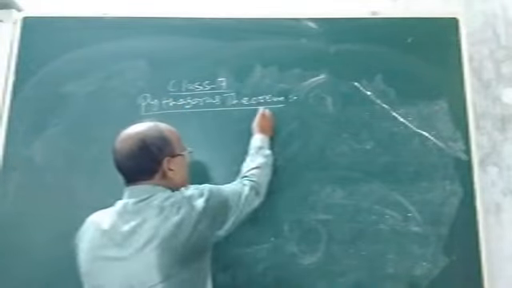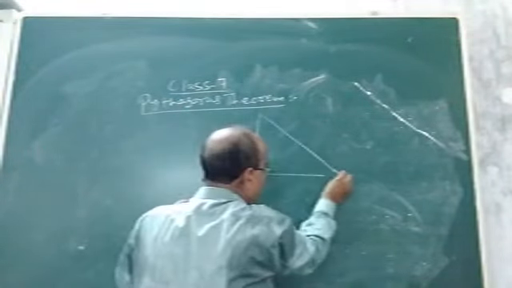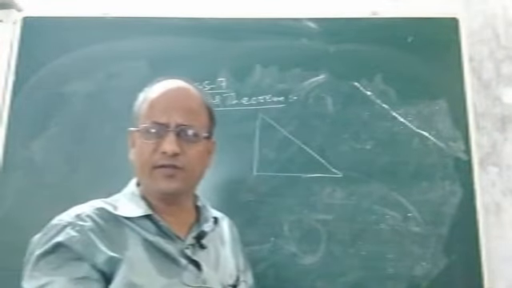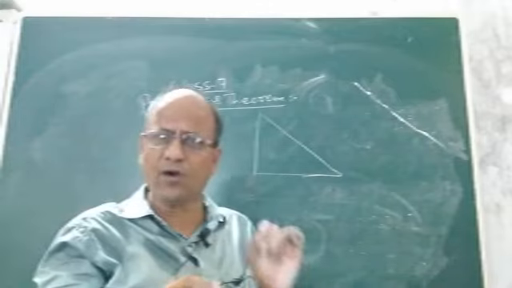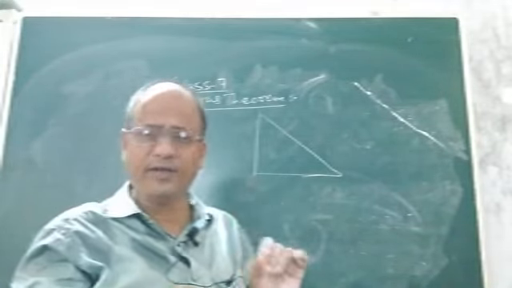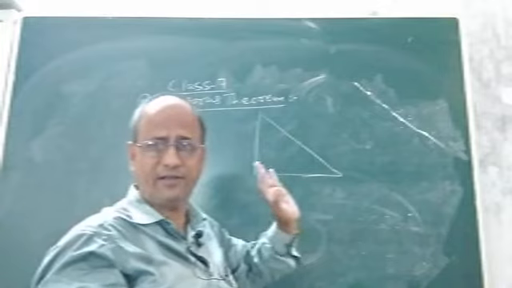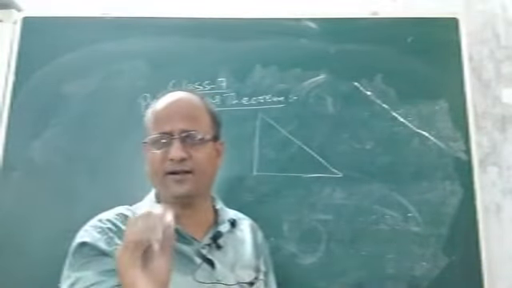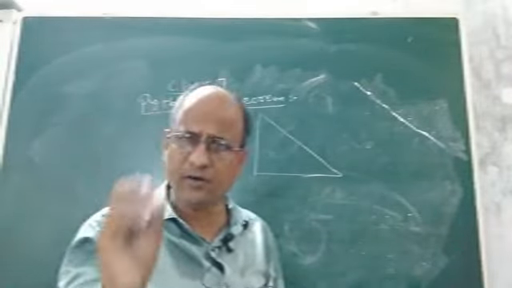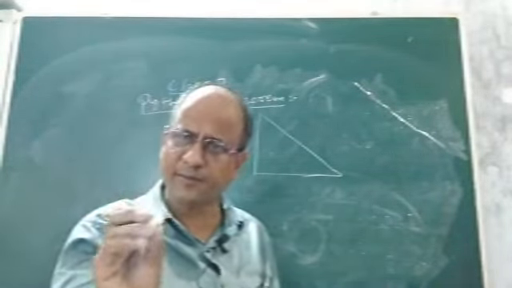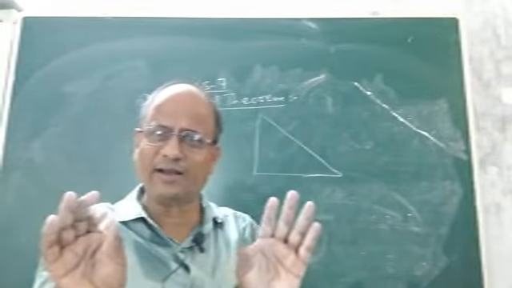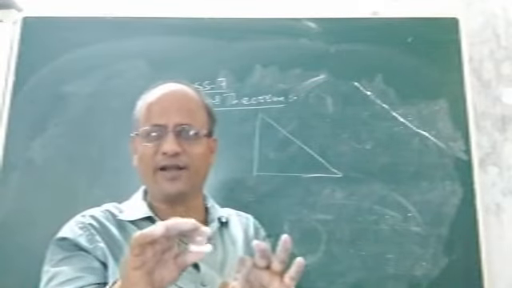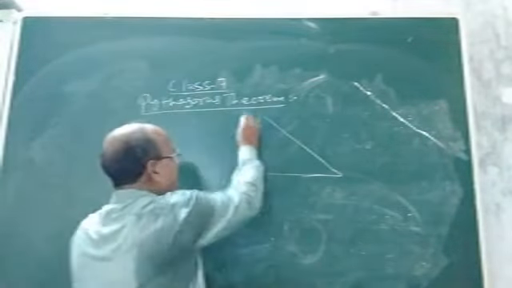Let us see what the Greek philosopher Pythagoras invented or discovered, whatever you say, or verified or proved. He found the relationship between the three sides of a right triangle. See, the Pythagoras theorem is nothing but the relation between the three sides of a right angle triangle, or only right triangle. Now the point is, first let me discuss the right angle triangle. We know what is a right angle triangle, but we do not know about the three sides. Do you know what are the names of the three sides? Perhaps no. Okay, see, this is a right triangle.